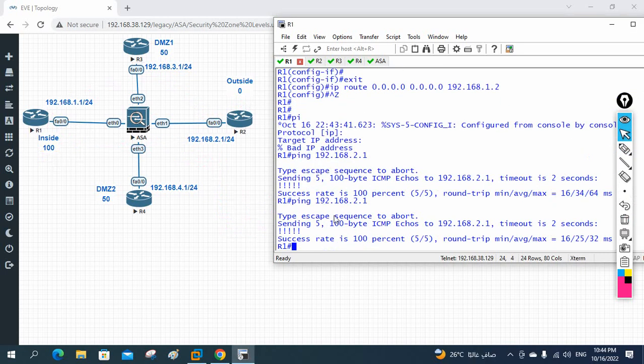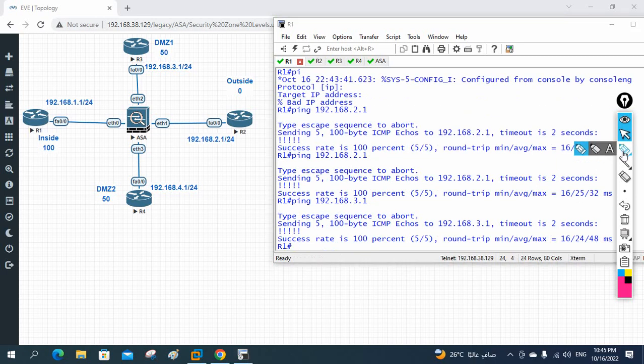If you want, I will ping again. What I am doing, I am in R1. I am pinging to R2. It is working. This is the R2 IP. Now I will try to ping DMZ1. It will work also. Let me write ping 3.1. Okay, 3.1 is also working. So I am going in this direction like this. It is working. If you see, this is 3.1. So I am going from here to here this way. No issue. I can go from here to here also. It will also work. We can go and come back.